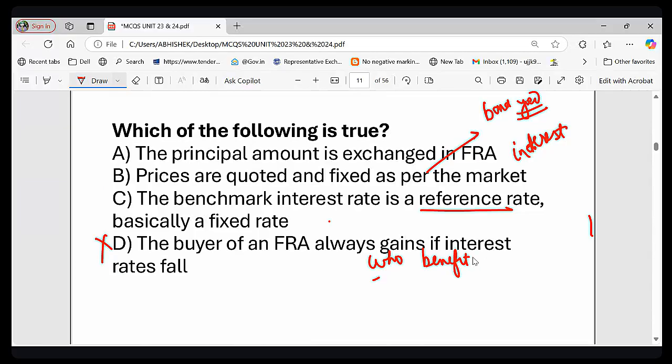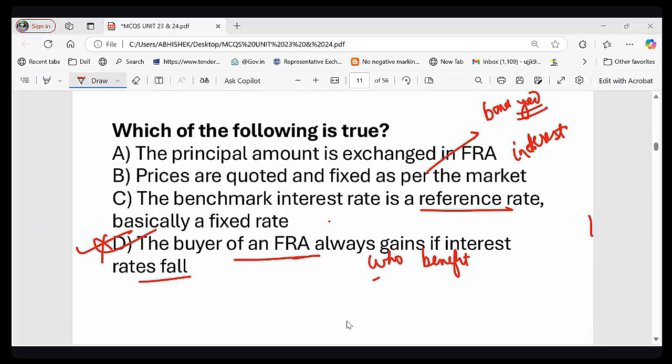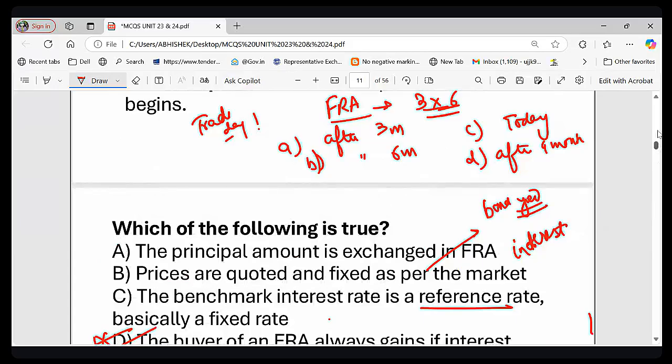So basically, buy. So here, just wait a minute. I think this is also correct, because when interest rate fall, suppose yes, this is also correct. It's not absolutely wrong. Option D is also correct, right? Yes, yes. So basically, what happened? So here's the point, who benefit, like we have seen in this particular case. In this case, what was happening?